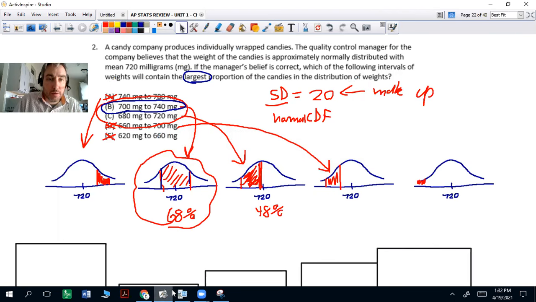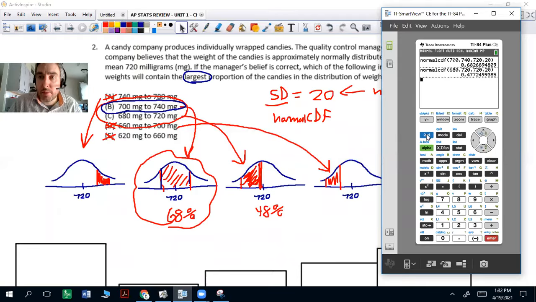And just so we can verify, why did I use 20? It doesn't really matter.